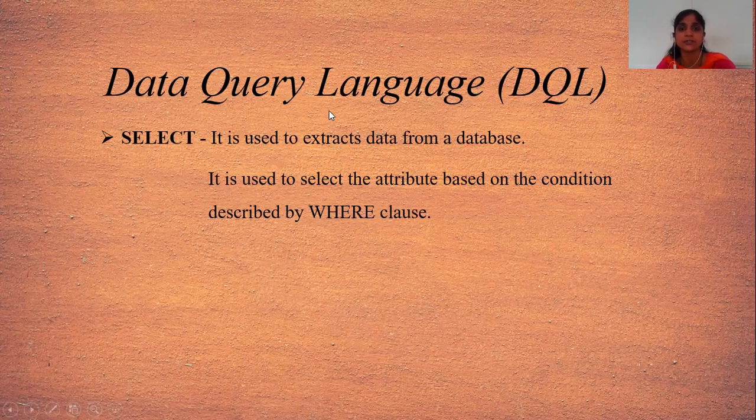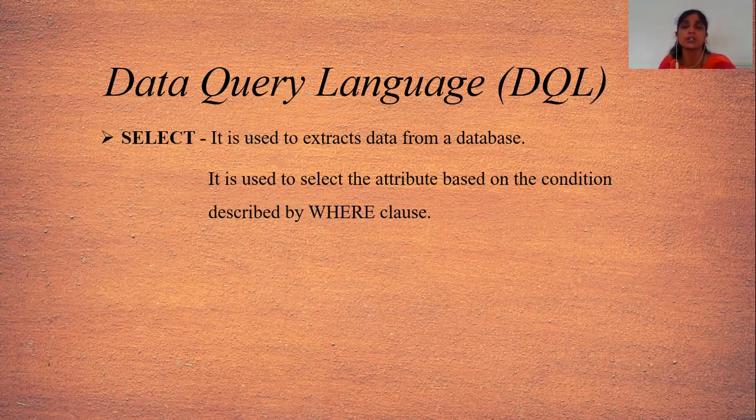Last but not the least, data query language, which is used to fetch the data from the database. And for that, it uses the select command. Select command is used to extract data from the database. And it is also used to select the data attribute based on the condition described by the where clause. This is the most important command, because we have to get the data from the database with the help of the select command, or we have to retrieve the data from the database.